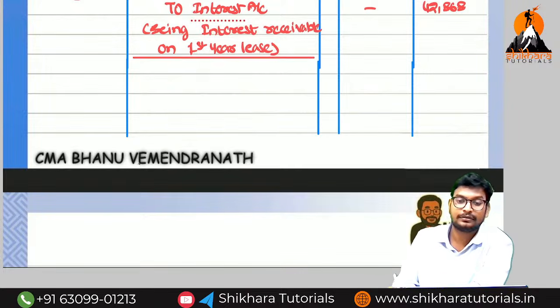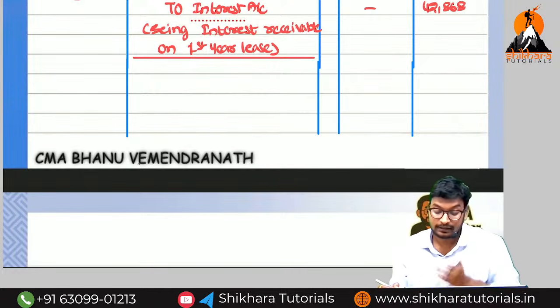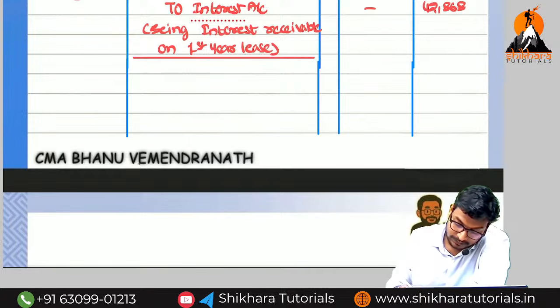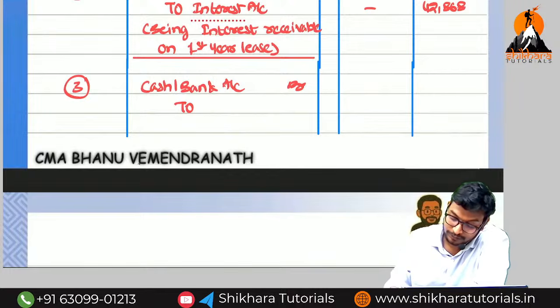So what is the last one? We are going to receive the lease payments. What is the entry? So the third one, cash or bank account debited to. From whom are we receiving? Radhika.